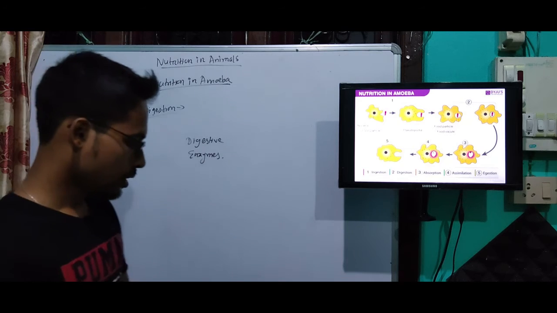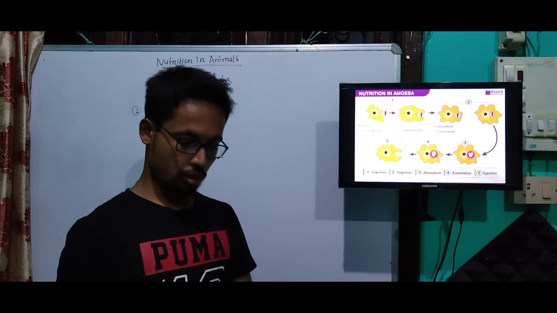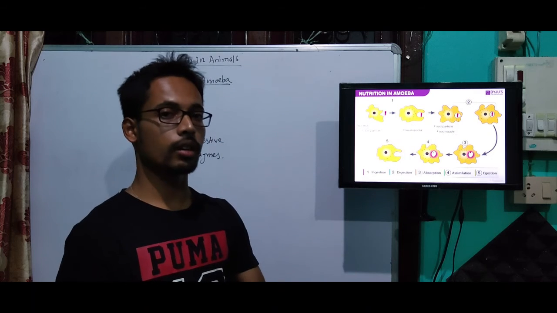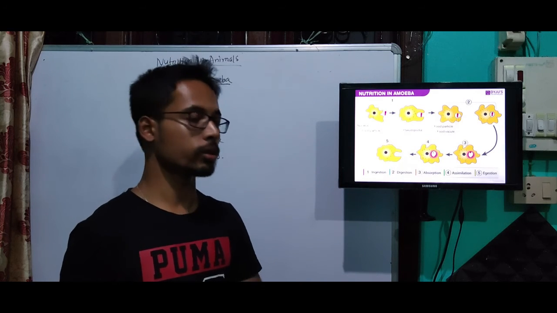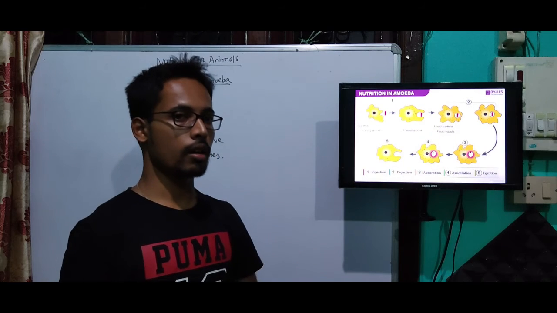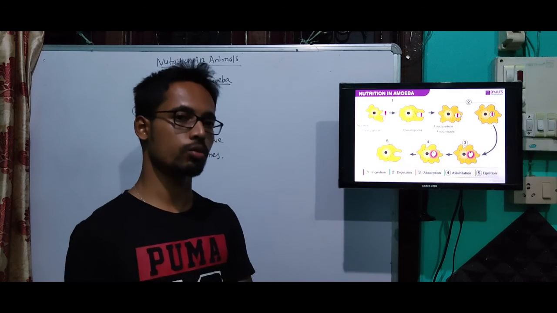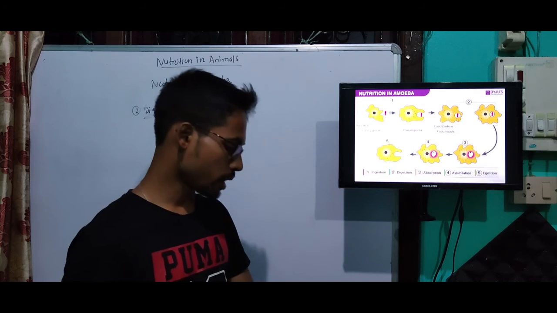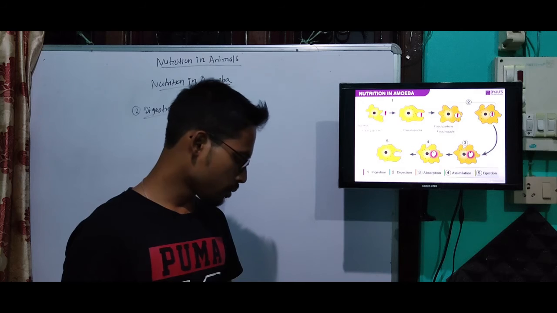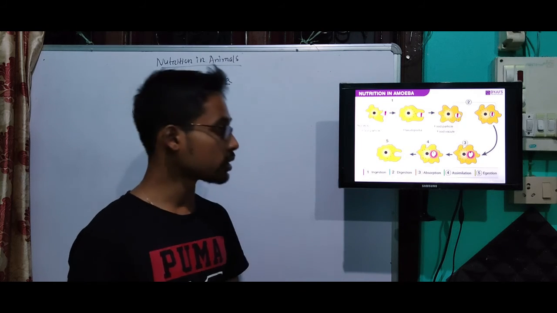Okay, through digestive enzymes the food particle will be converted into smaller particles so that the amoeba can absorb the nutrients from this food particle. The enzymes from surrounding cytoplasm enter into the food vacuole and break down the food into small and soluble molecules by chemical reactions.